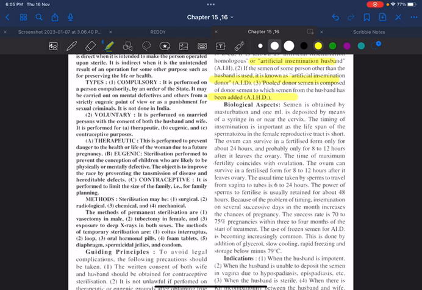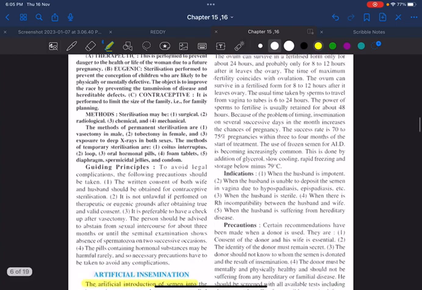Remember, the ovum can survive in a fertilized form only for about 24 hours. Okay, and the sperm takes around 6 to 24 hours to travel from the vagina to the fallopian tube, and fertilization will take place. Remember, there is around 70 to 75% success rate in case of artificial insemination.